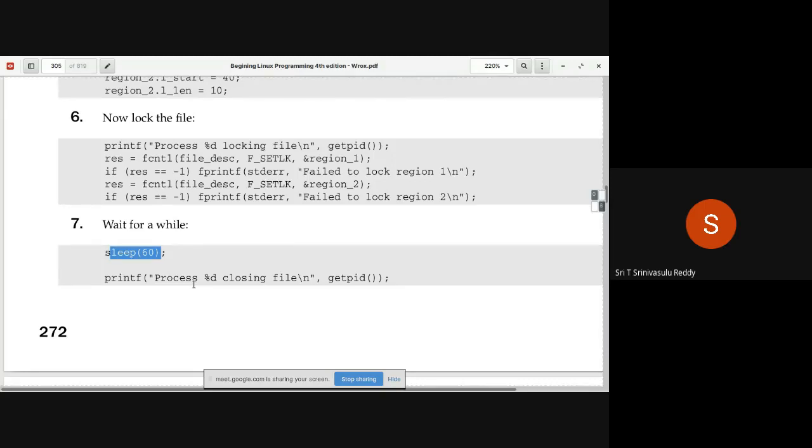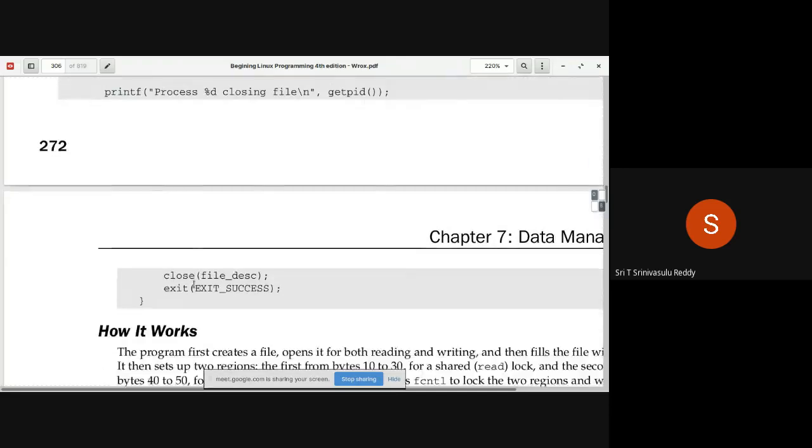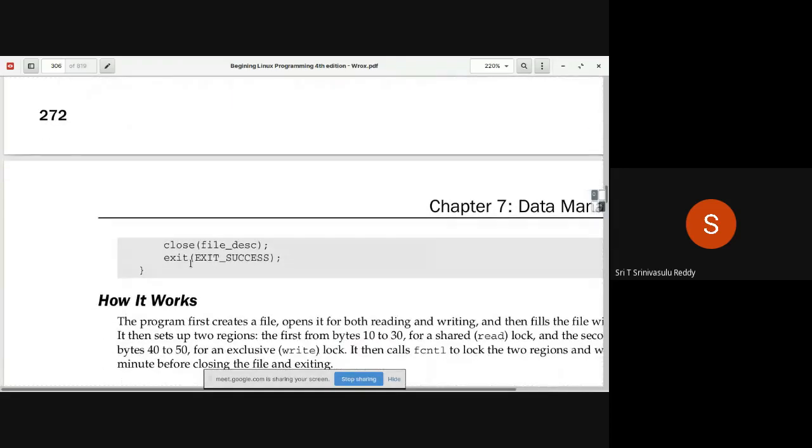So if another program is trying to apply a lock on some other area, the moment this fellow closes, that fellow is likely to get the corresponding lock and proceed further. All that we can examine by writing several other programs. That is the idea behind it. After that, close the file descriptor, exit and all that.